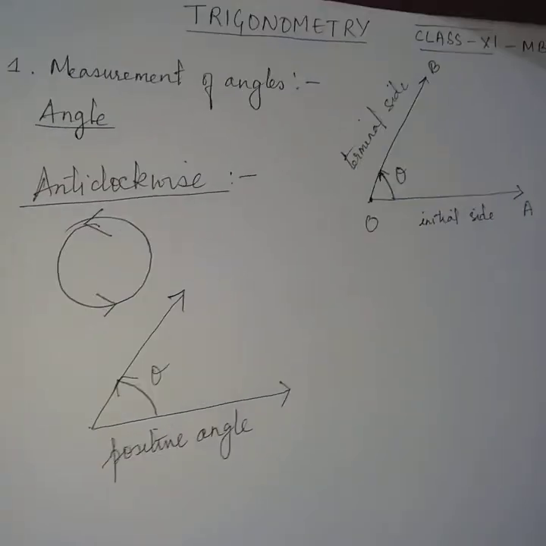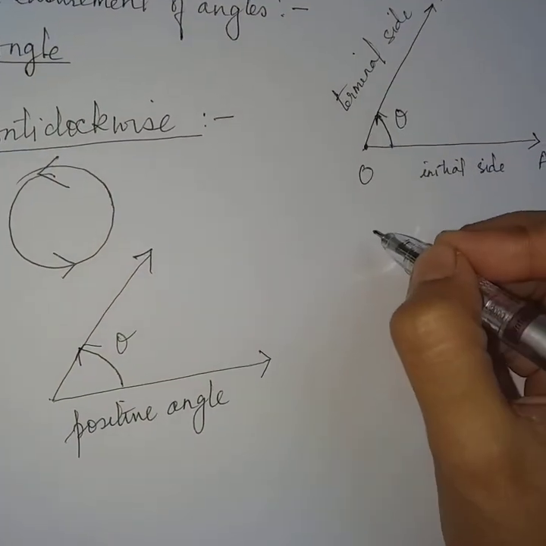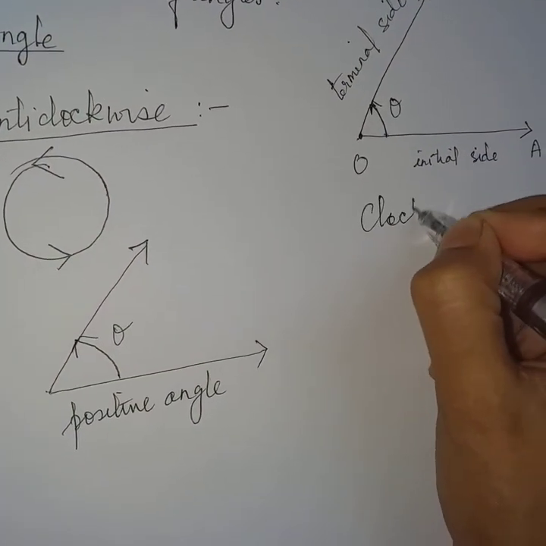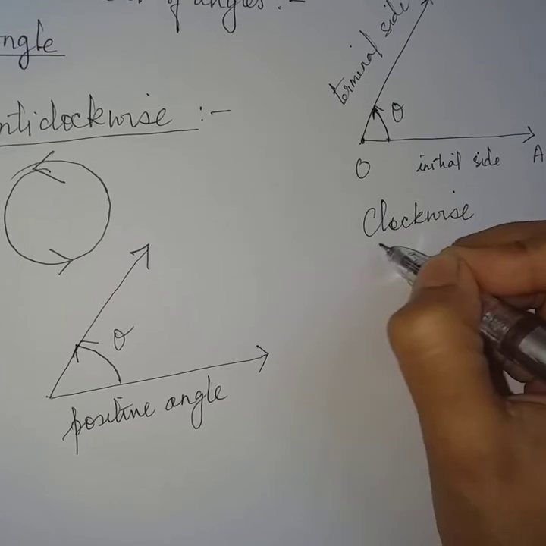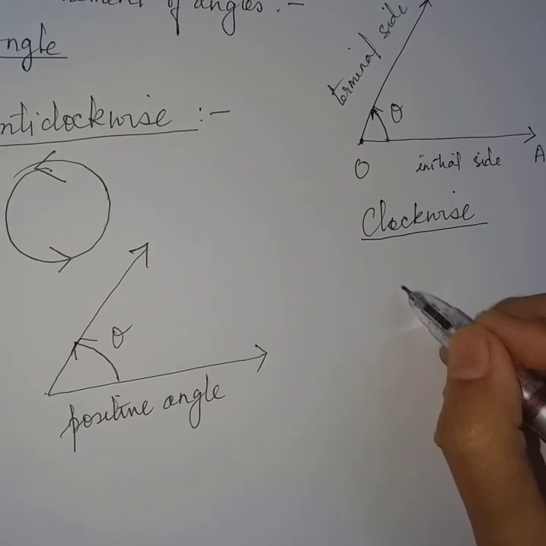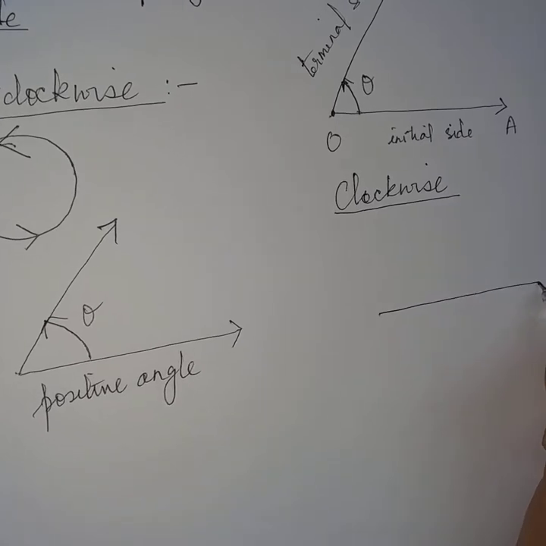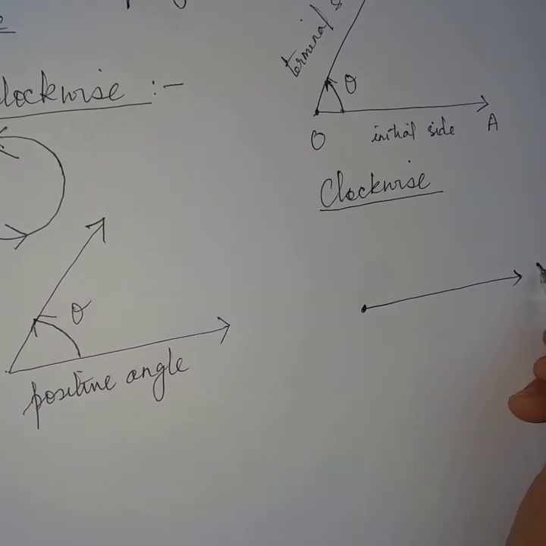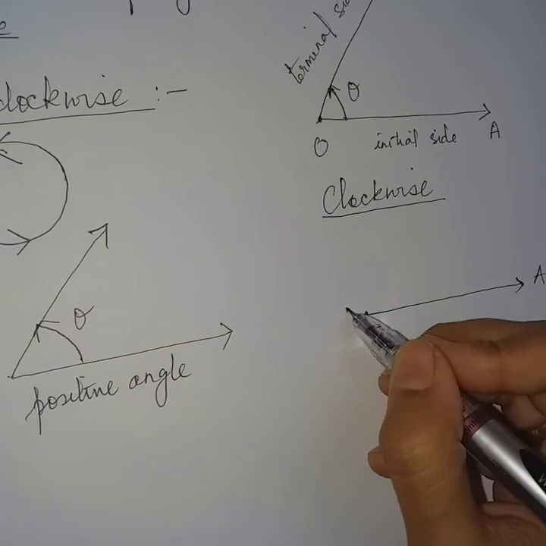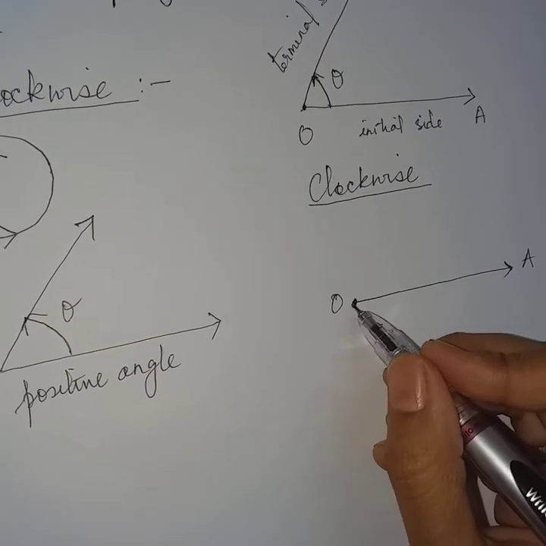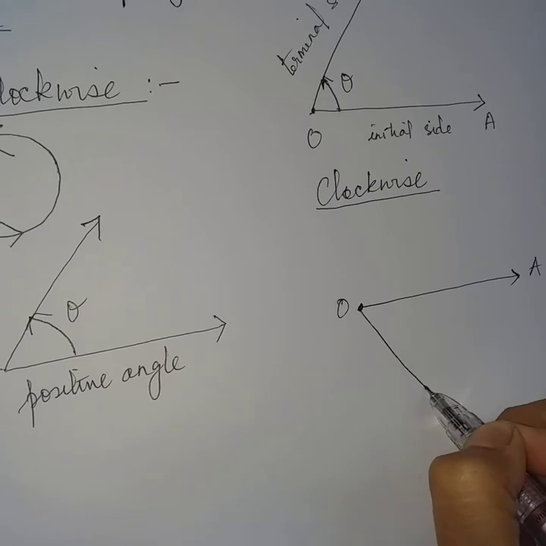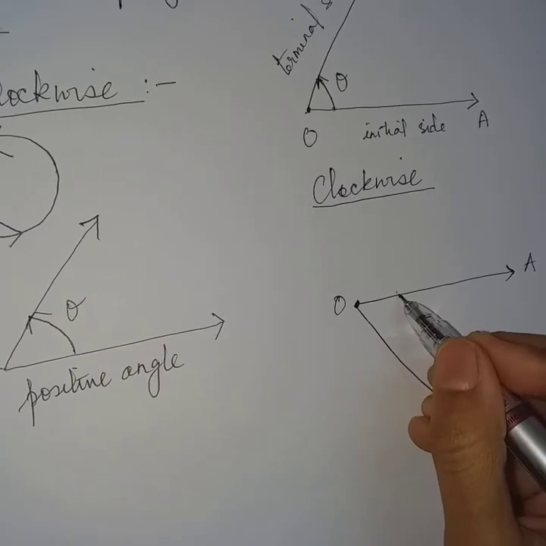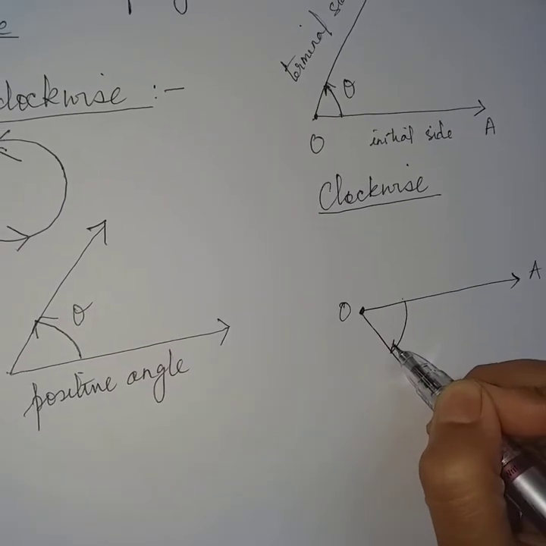Now if the direction of rotation is clockwise, so this is the initial line or initial side of the ray OA. If it is rotating in this way, it is the clockwise direction.